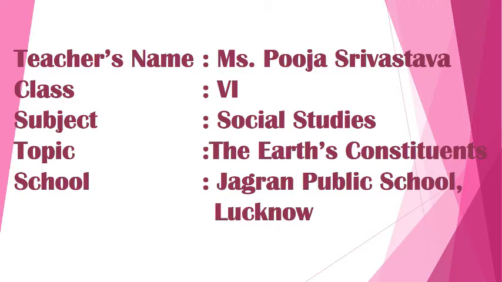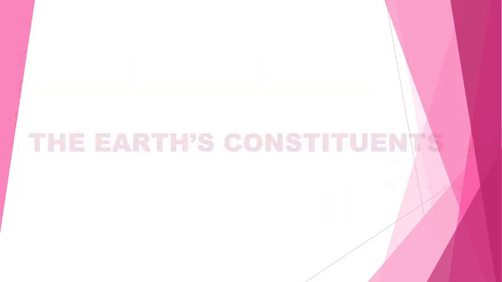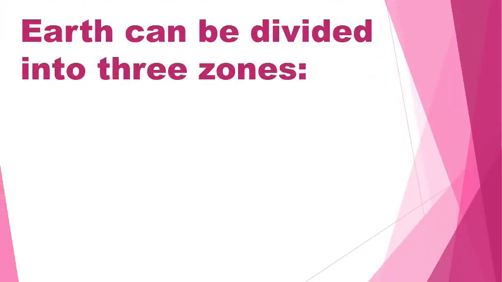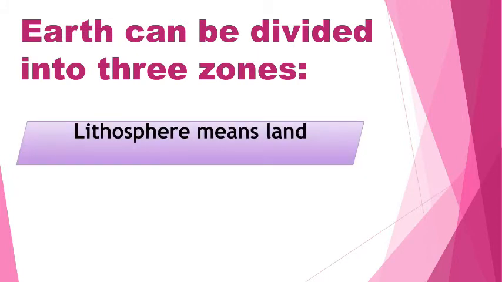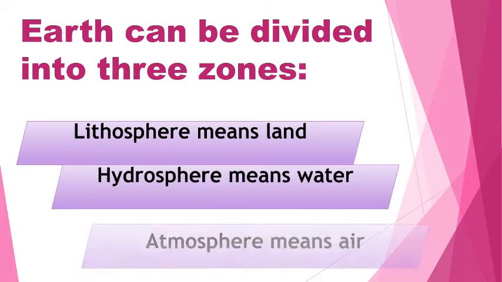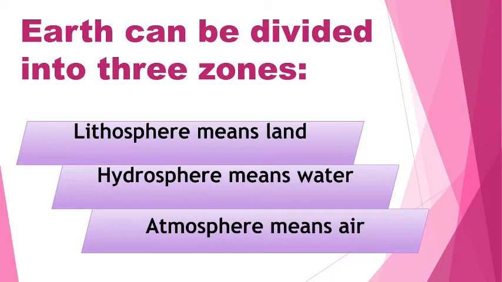Today, we are going to learn about the Earth's constituents in detail. The Earth can be divided into three zones. They are lithosphere, which means land, hydrosphere, which means water, and atmosphere, which means air.